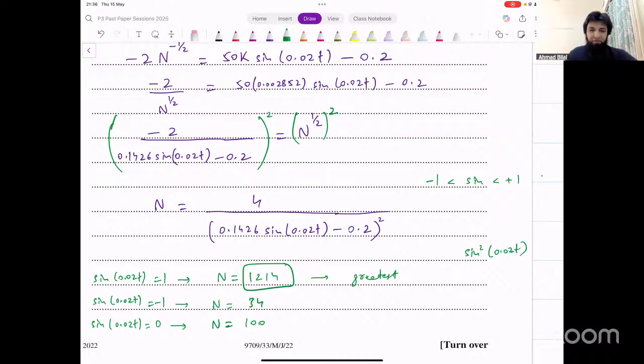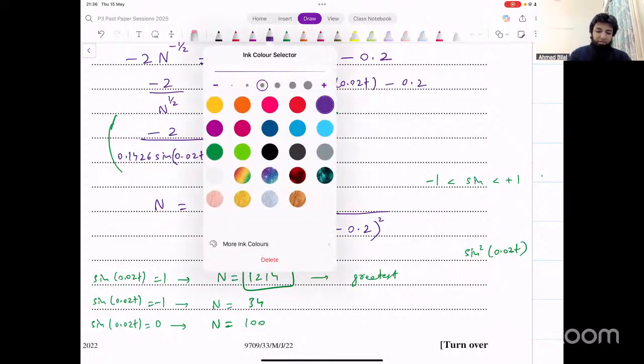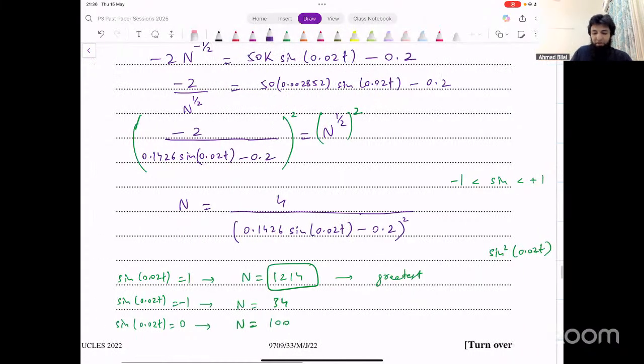In this case, we did not necessarily have to do that, but just to give you a standard method for questions like these, I would recommend that you just check these three numbers. When sine is 1, -1, and 0, if there's a square involved as well, then you also consider 0. If there's no square involved, then you just check 1 and -1. Those will be the extreme values that you have in that case.